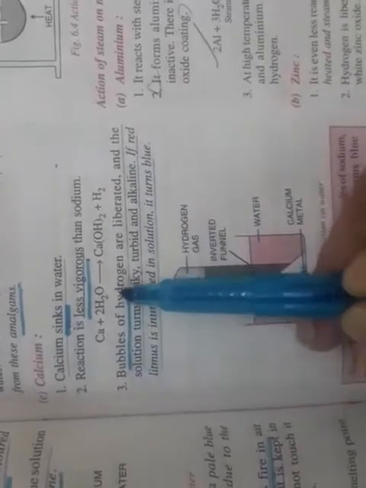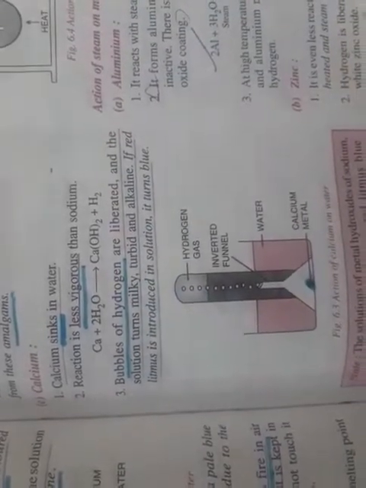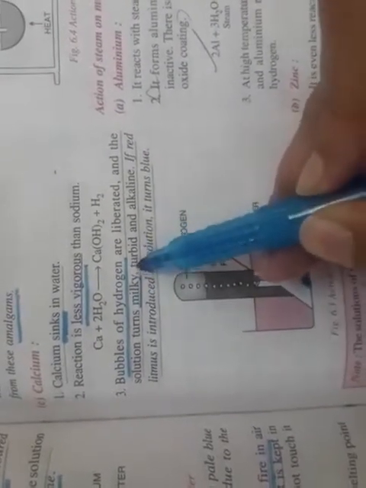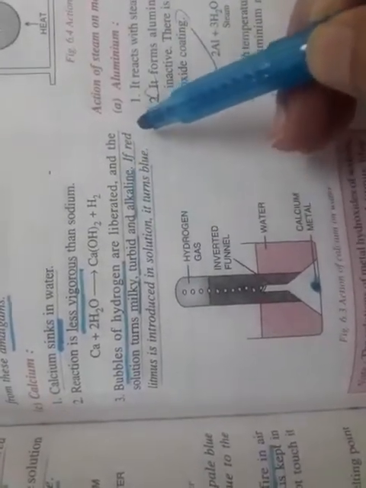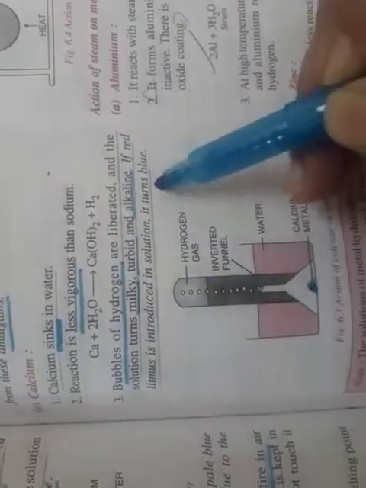Bubbles of hydrogen gas are seen, and here there is a slight change. The solution becomes milky, turbid, something which is unclear, and alkaline. And when red litmus is introduced, it will turn blue because all alkalis turn red litmus blue.